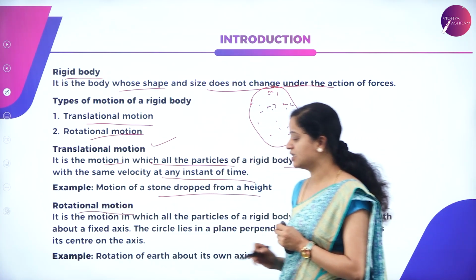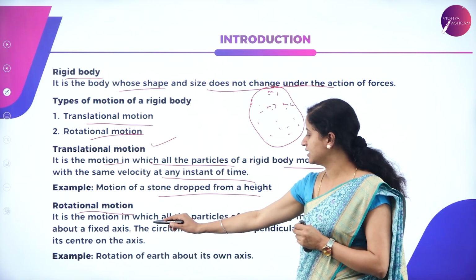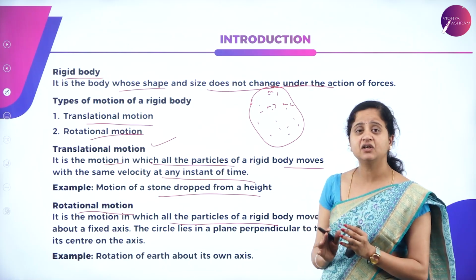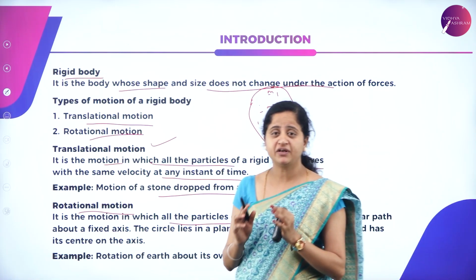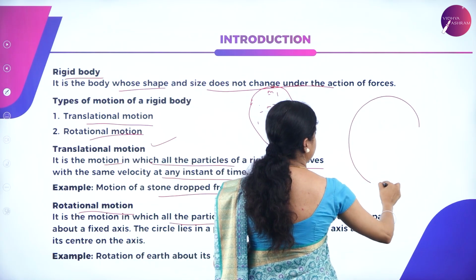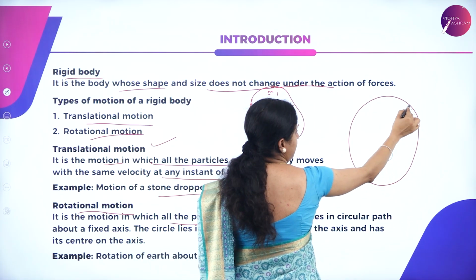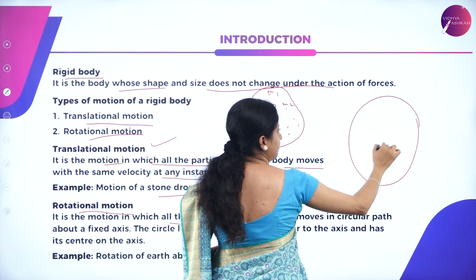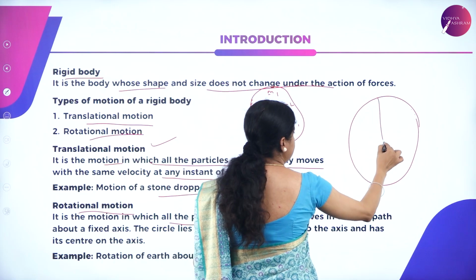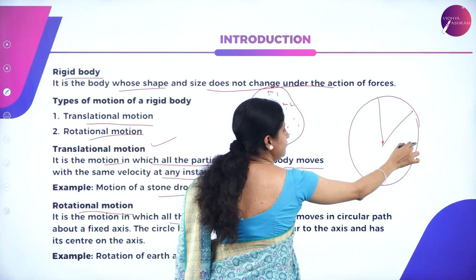So, what is rotational motion? It is the motion in which all the particles of a rigid body move in a circular path about a fixed axis. What does it mean? It is the motion of all the particles of a rigid body undergoing circular motion, with a fixed axis of rotation.